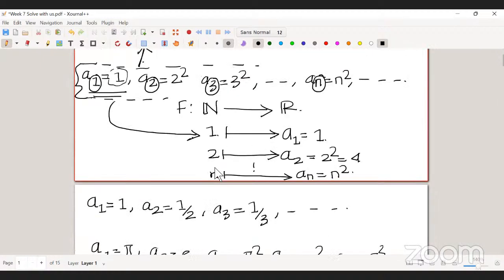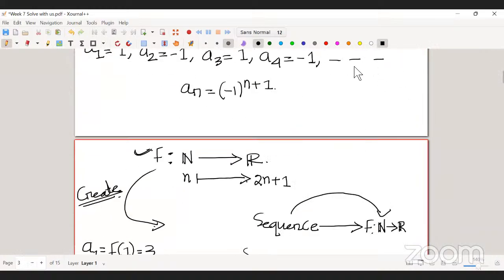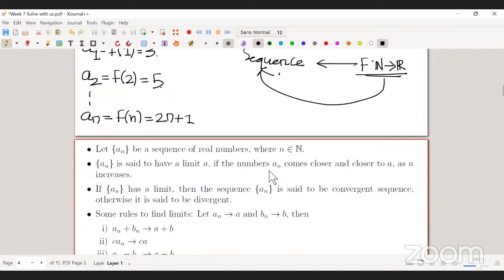Sir, in this function, we can only enter natural numbers as the domain, right? Correct. Yes. And we can get the minus also as a result. Yes. Okay, so let's go and talk about some property of the sequence.